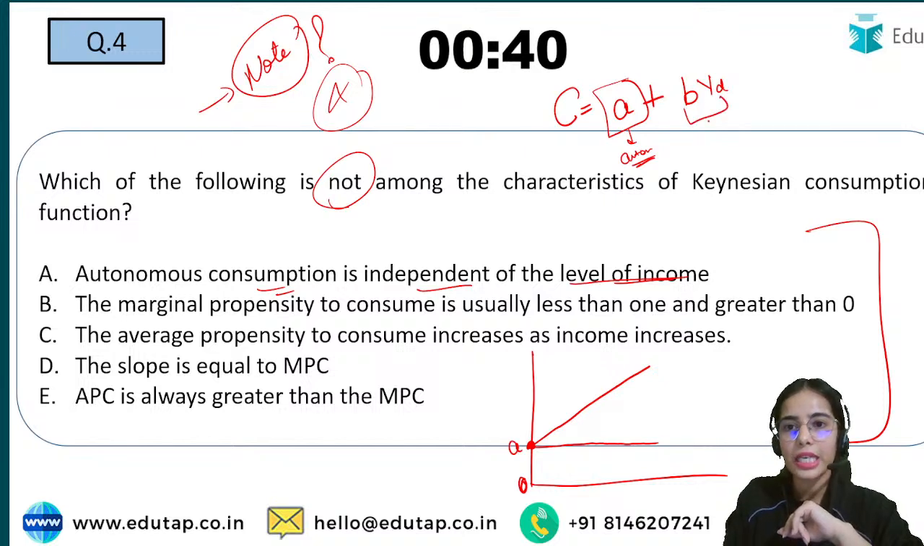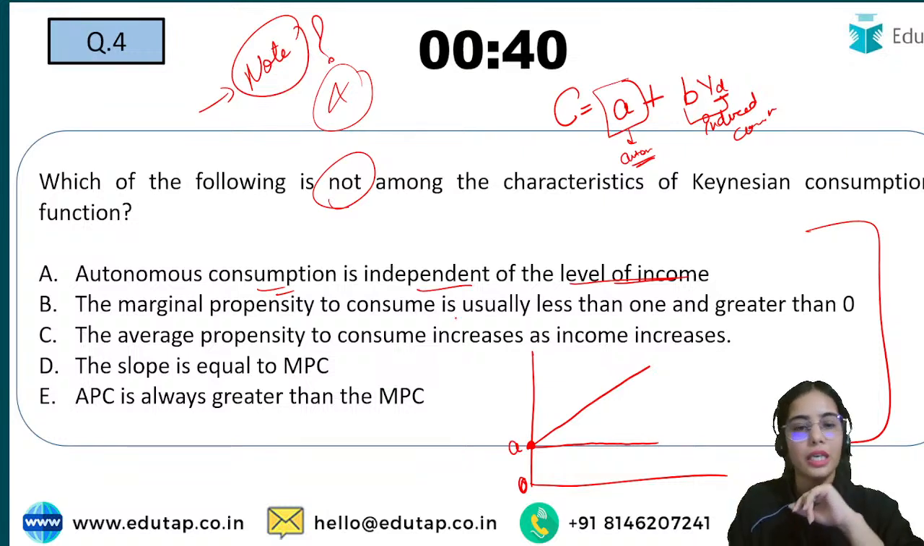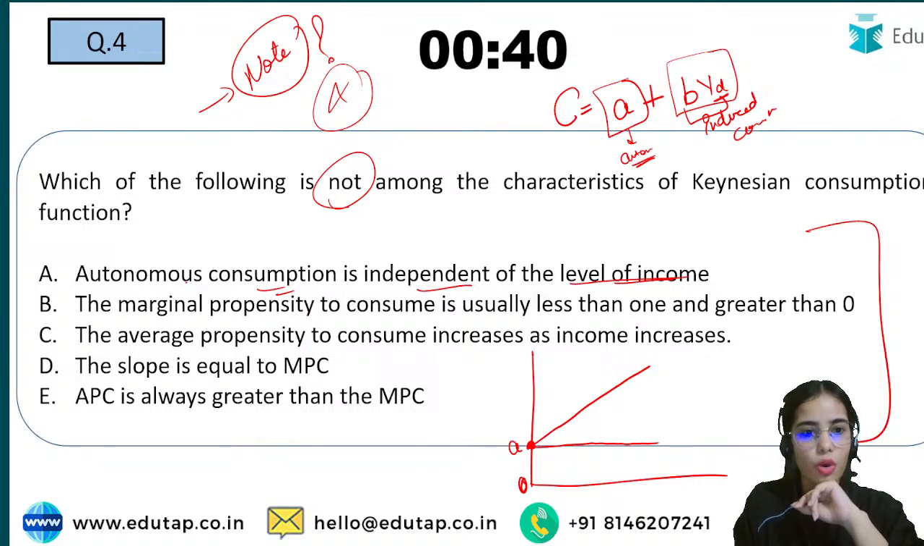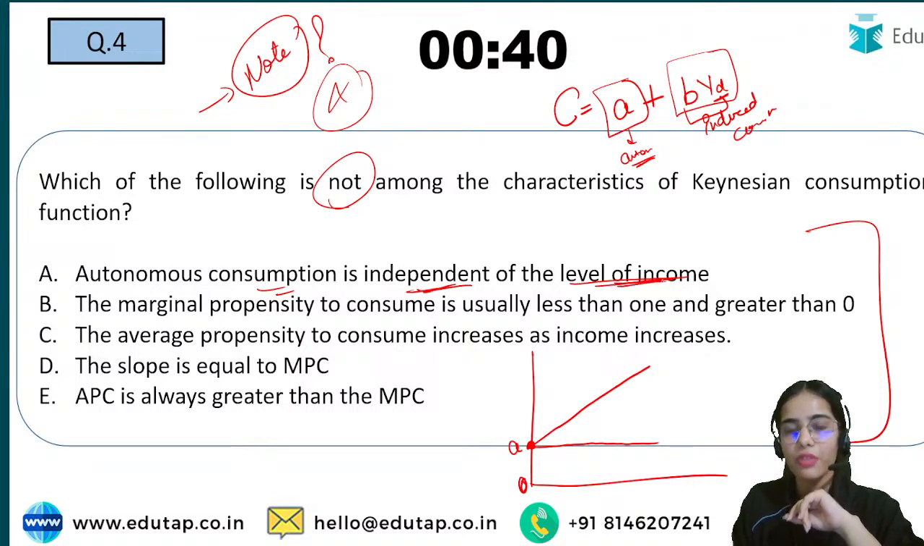Now this is induced consumption. This is induced consumption that depends upon the level of income. So this is induced consumption, while autonomous consumption is independent of the level of income.